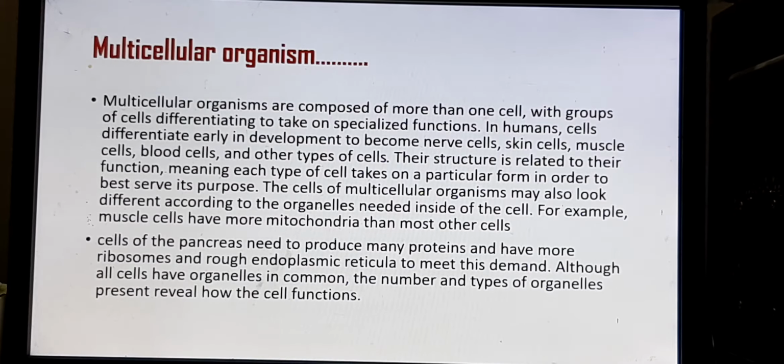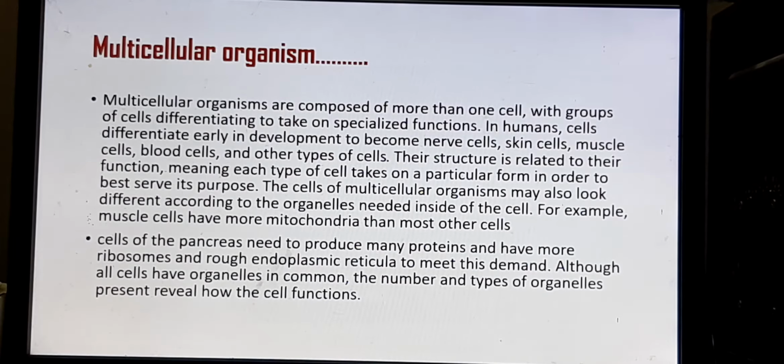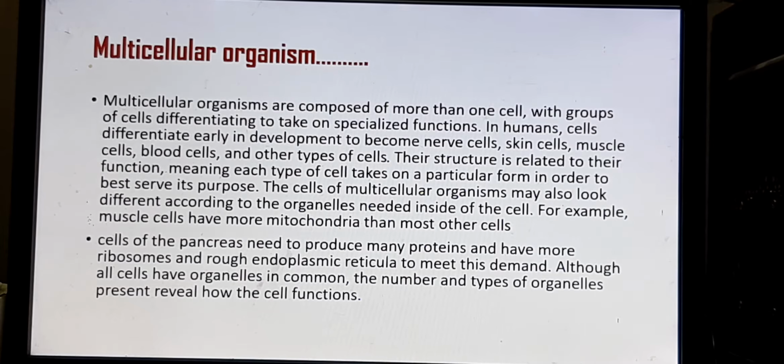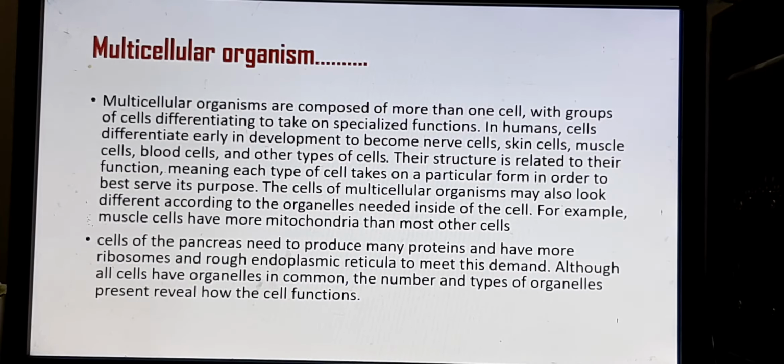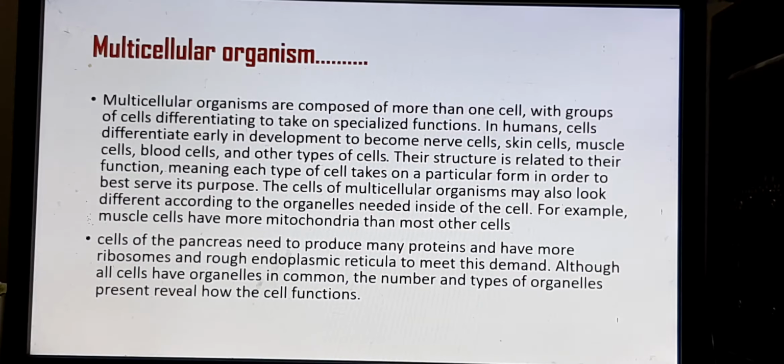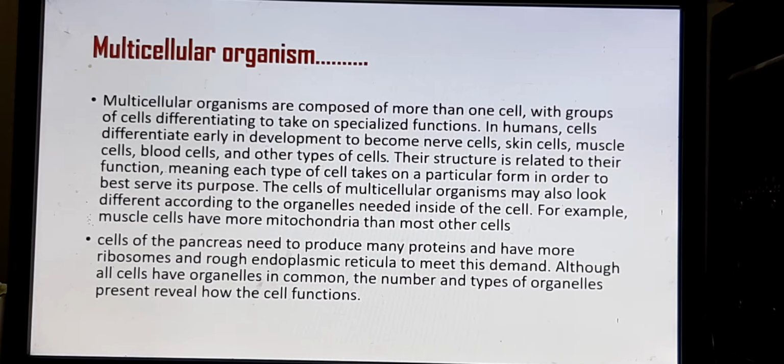So when the cell is at an initial level, it divides and then they become differentiated to perform certain functions. So their structure is related to their function. As they are differentiated, there are slight differences in their structure so that they are able to perform the activity for the purpose which they have to fulfill.